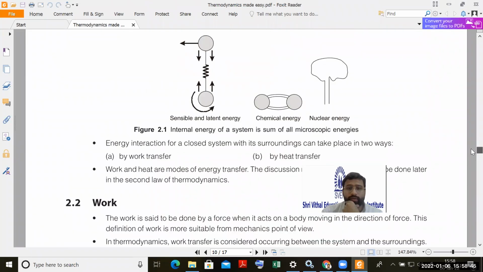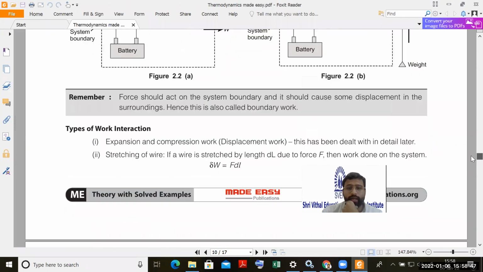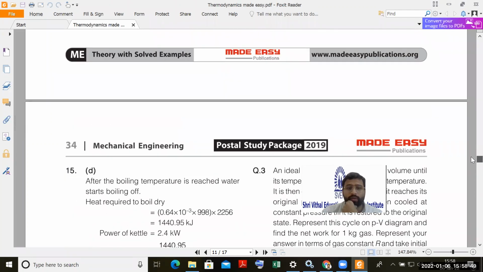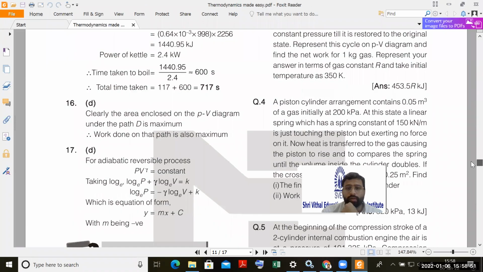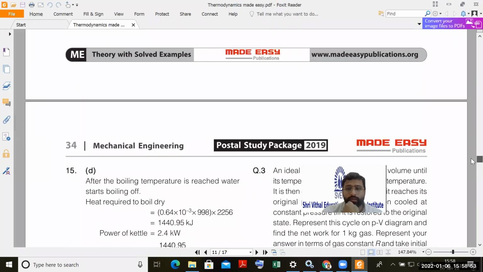Now next was heat and work interactions. Let me check where are the numericals in this, then we can proceed.